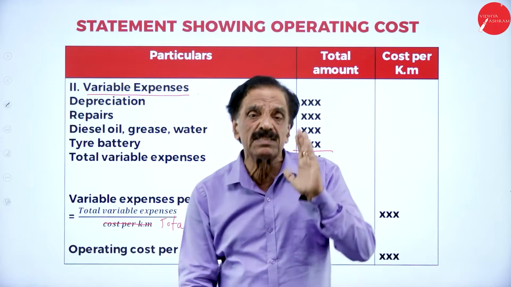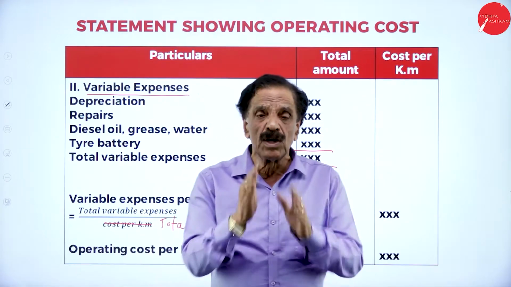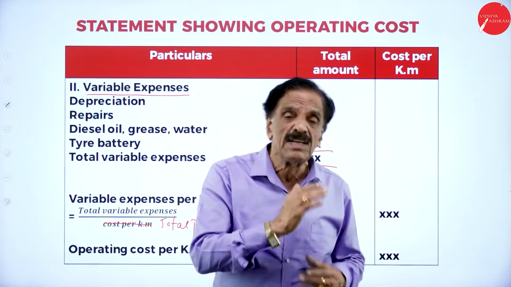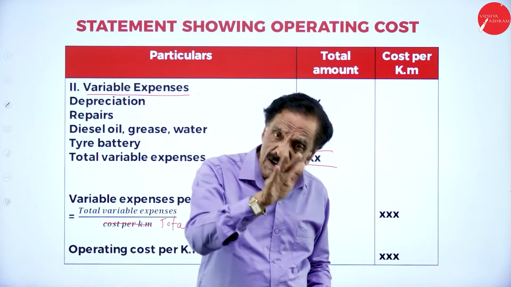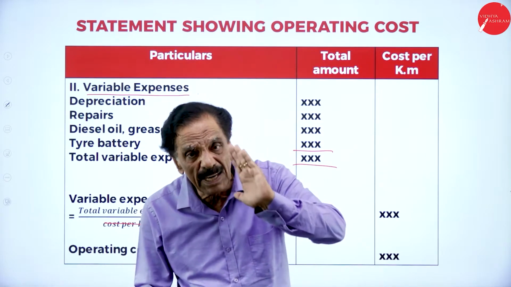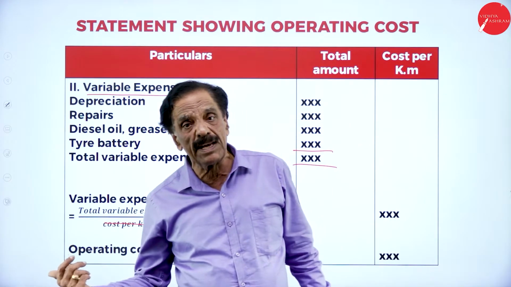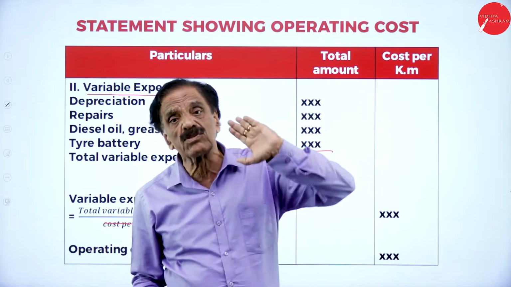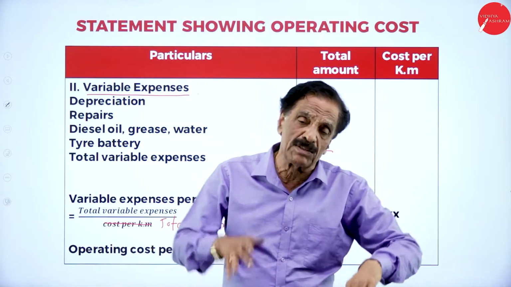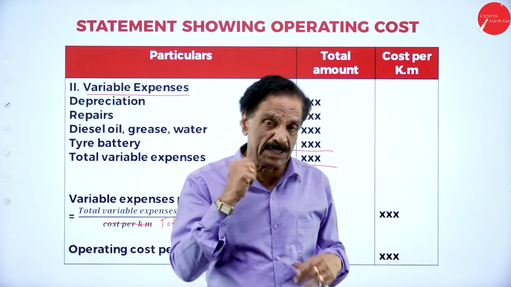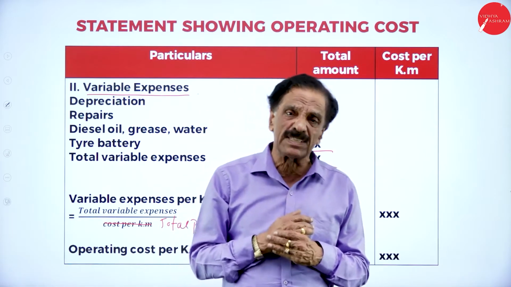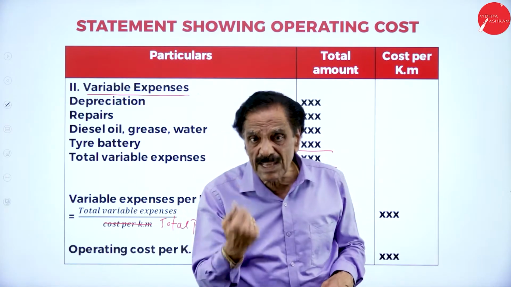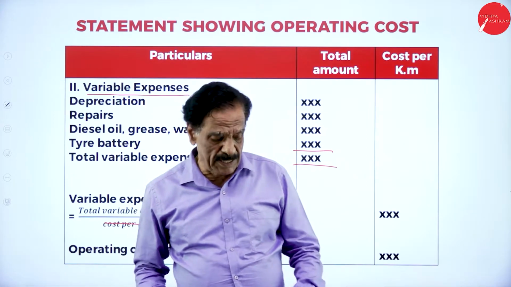So all the expenses in operating costing will be divided into two groups. One is called fixed expenses, another is called the variable expenses. Fixed expense is also called standing charges. Variable expense is also called running expenses. Fixed expense remains constant irrespective of service, whereas variable expenses go on changing from transportation to transportation. So operating costing is also called service costing. It is not a profit motive, it's only a service motive. Water transport, air transport, railway transport, gas and water supply, hospitals are considered, and all these service motives will be taken into operating costing.